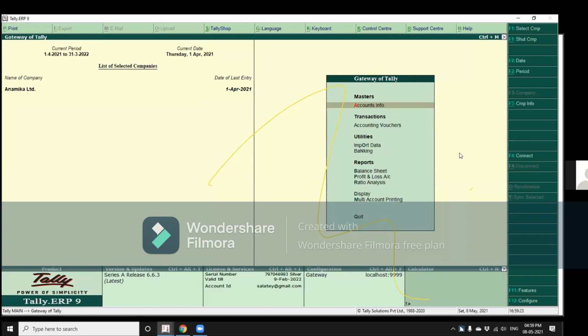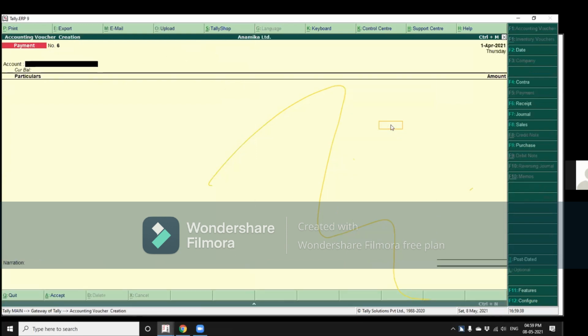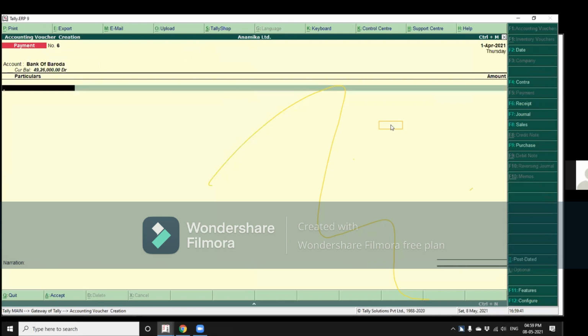Go to Reports, Connect Banking, Import Data, Utilities, then Accounting Vouchers. Left mouse button to select and enter, and I activate the PC cursor.